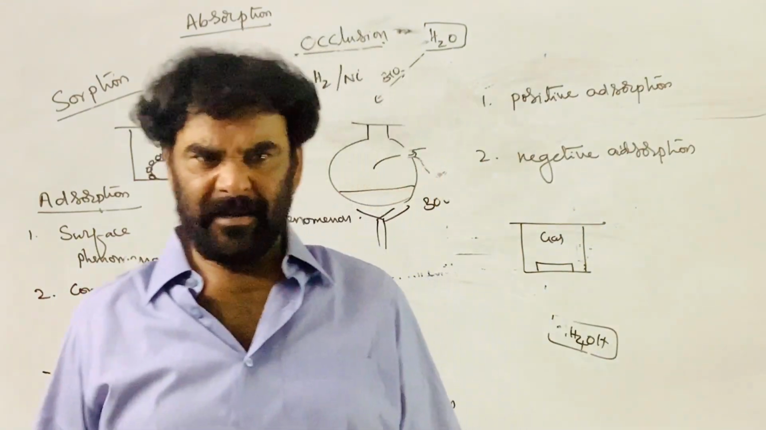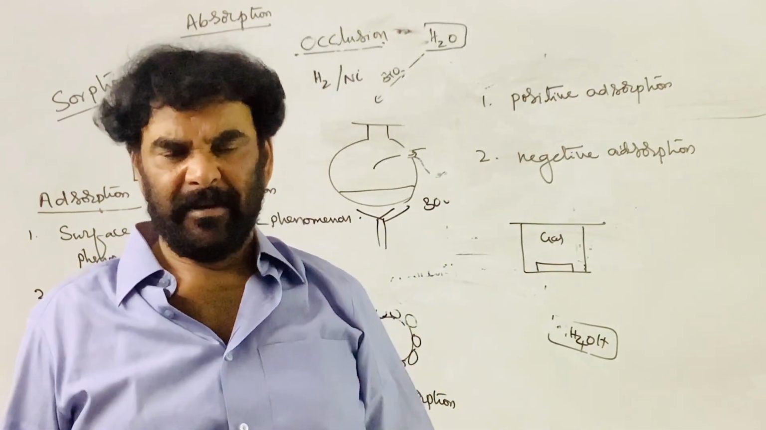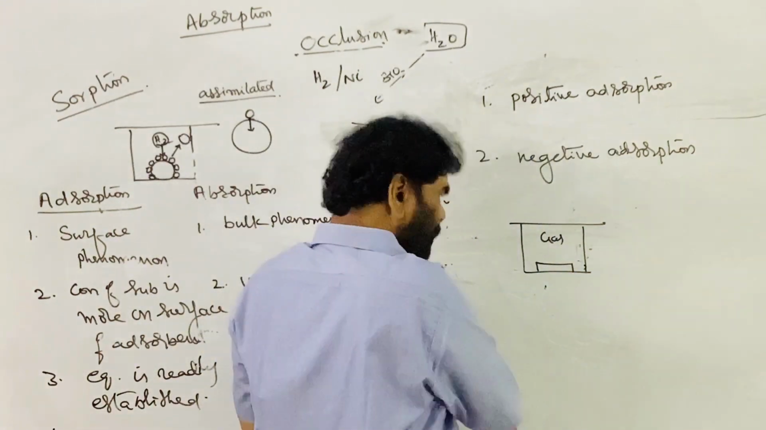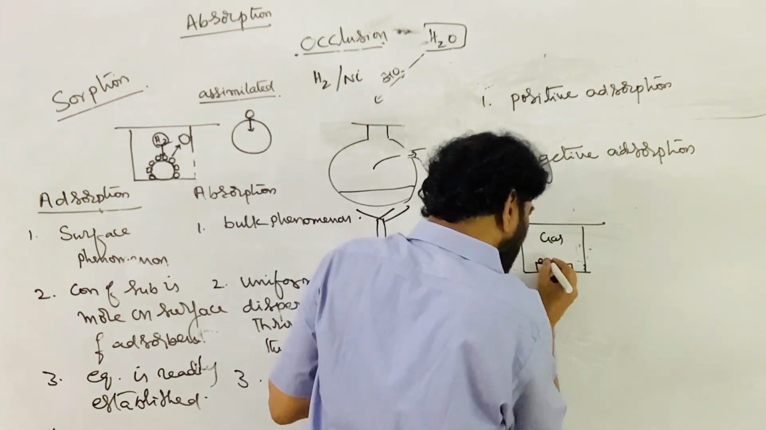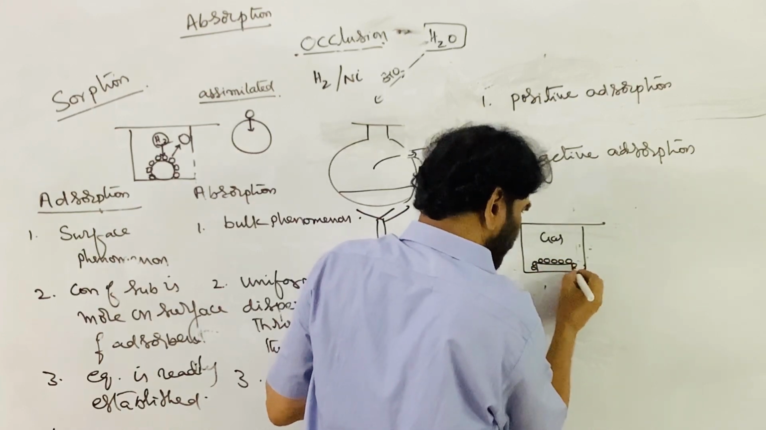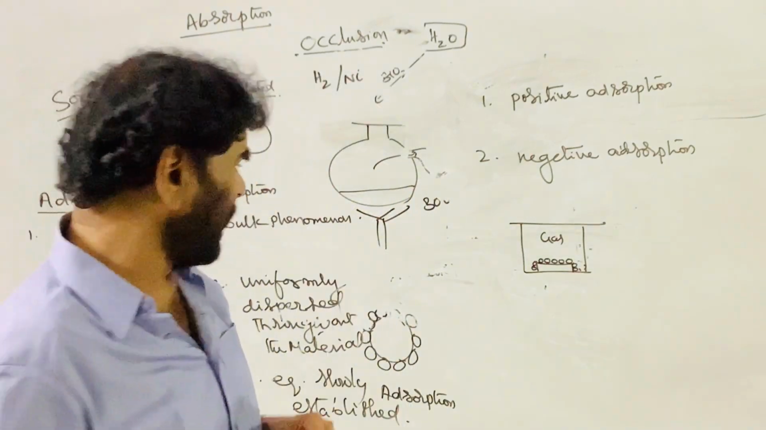You can't stop it. Adsorption is possible on all surfaces. It is not a specific phenomenon, it is non-specific. So what happens? This gas may be adsorbed. Say the word gas is adsorbed. Now, what is the meaning of this positive and negative?